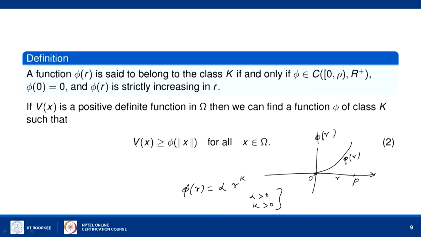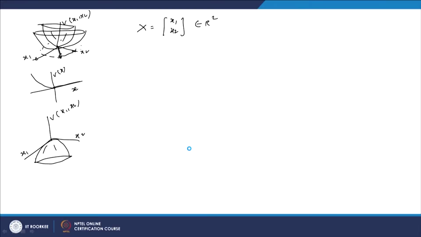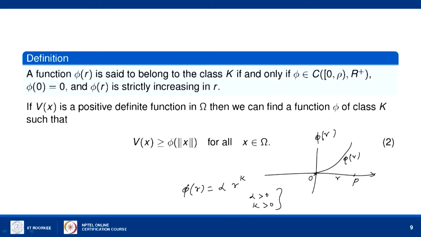So, V of x is always greater than or equal to phi of norm of x, where phi of norm of x is a symmetric surface, whether or not this V surface is symmetric, but this phi surface is a symmetric one, and the value of the function V is greater than or equal to the value at the point norm of x, that is phi of norm of x.